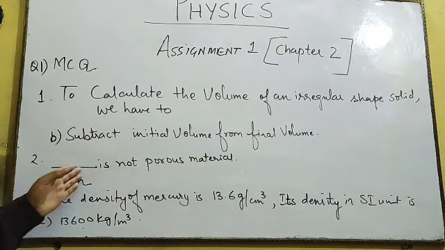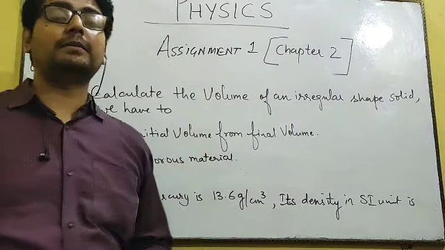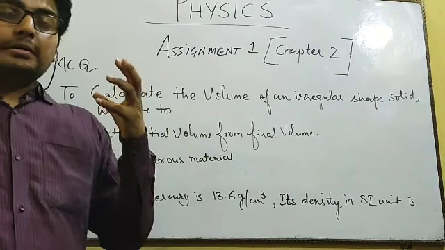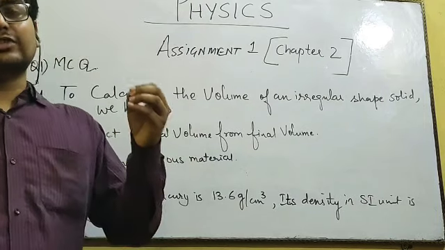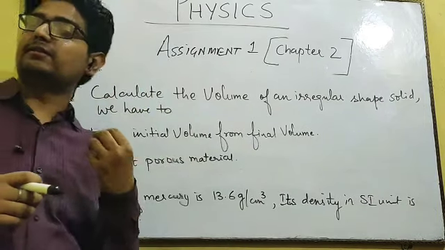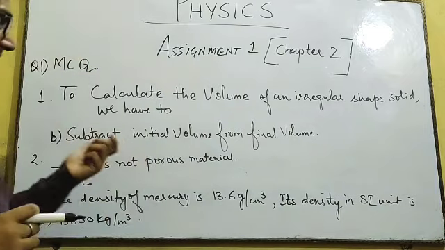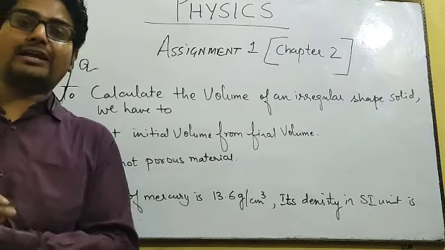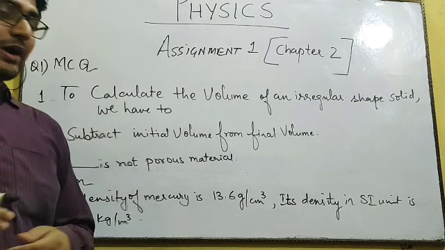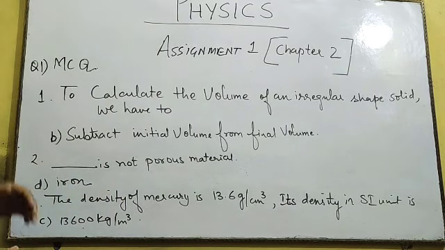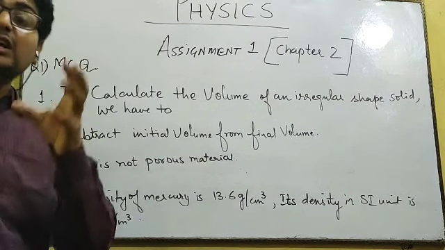The second question was: dash is not a porous material. Porous objects are those which have a lot of gaps inside them, which can be filled with air or water. So that is porous material. Cotton is a porous material, sponge is a porous material. So which is not a porous material? The other examples were actually porous. Over here iron is the correct answer, that is not porous. Hard, tough materials are generally non-porous.